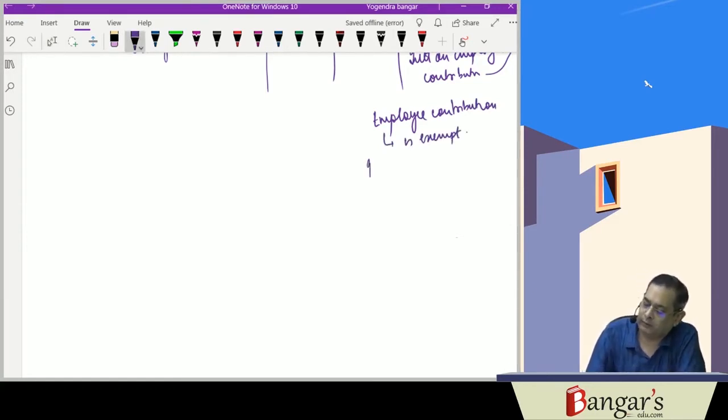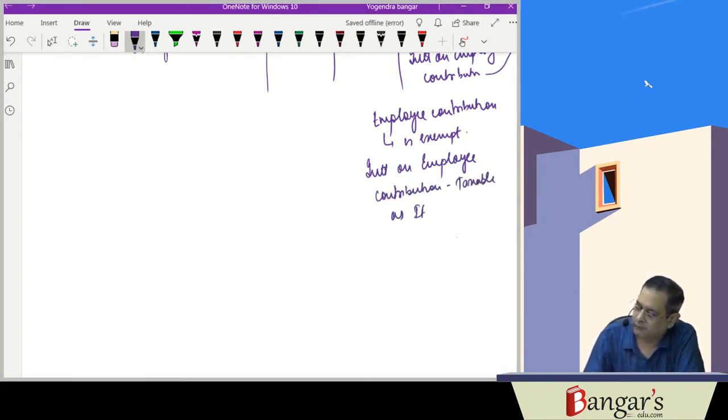Interest on employee contribution is taxable as income from other sources. Interest on the employee contribution is taxable as income from other sources.